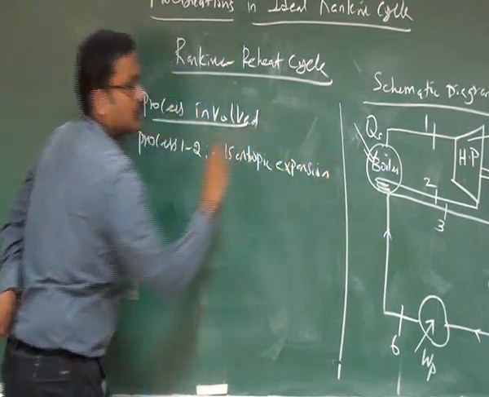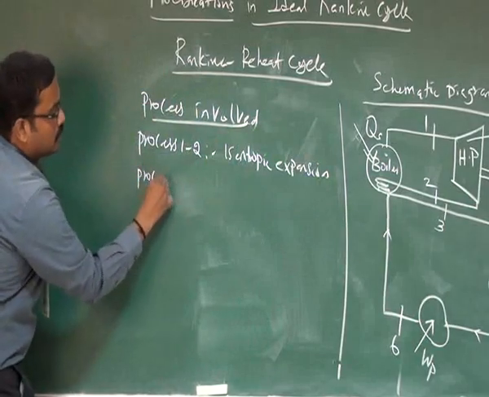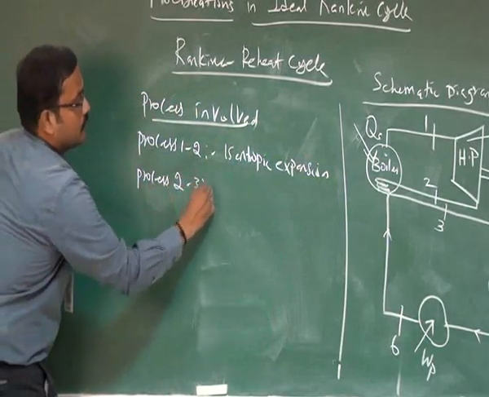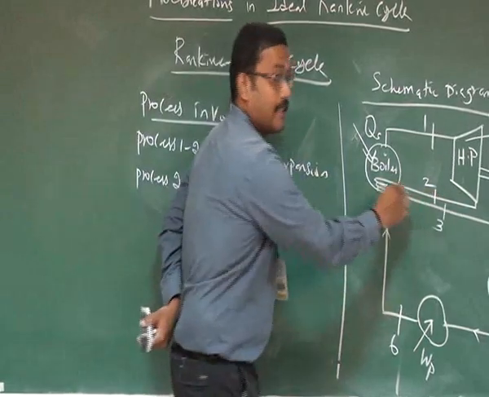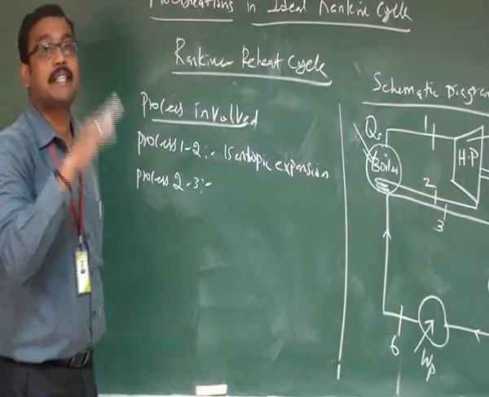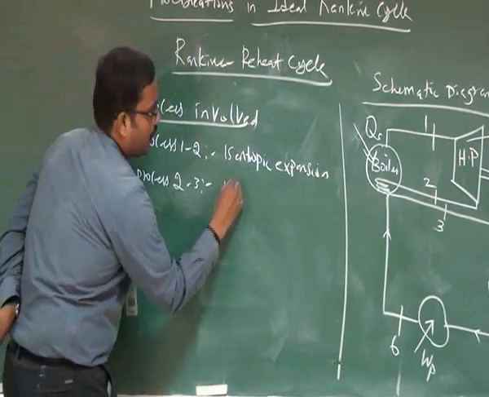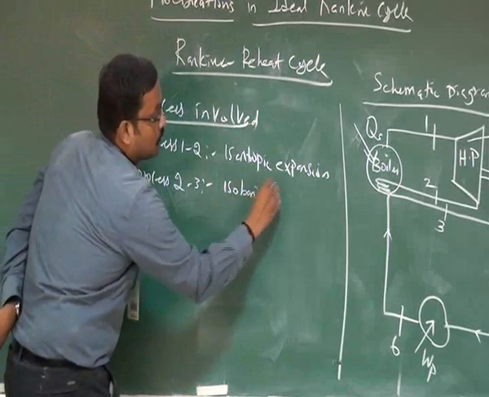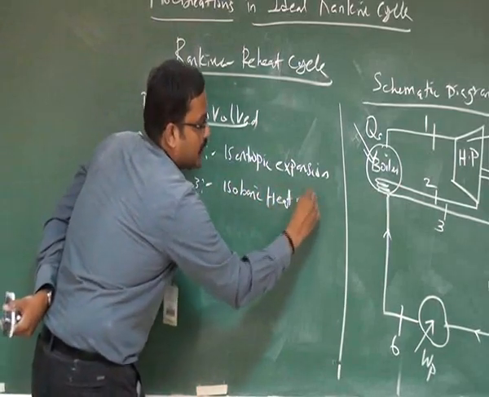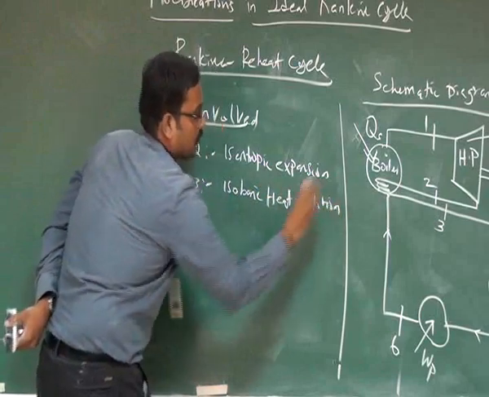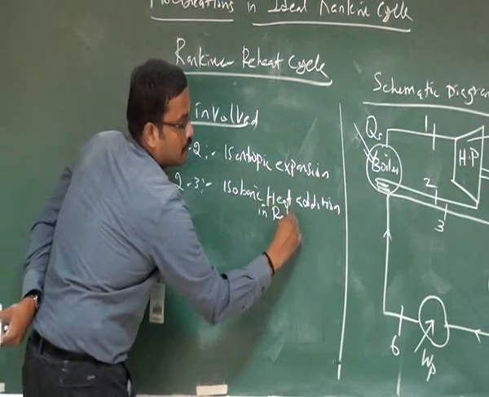Then process 2 to 3 is reheating, particularly constant pressure heat addition, so isobaric heat addition in the reheater.